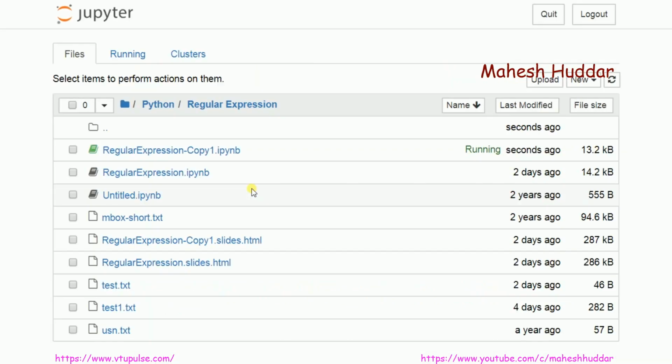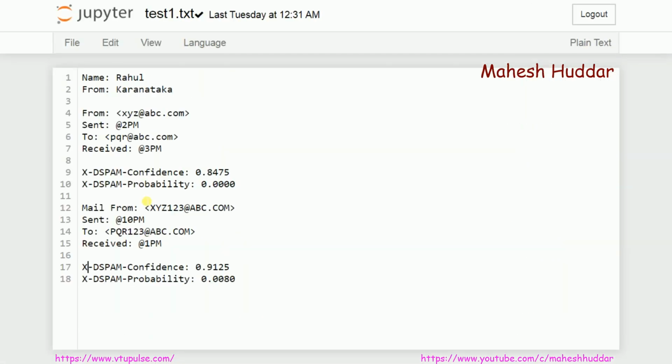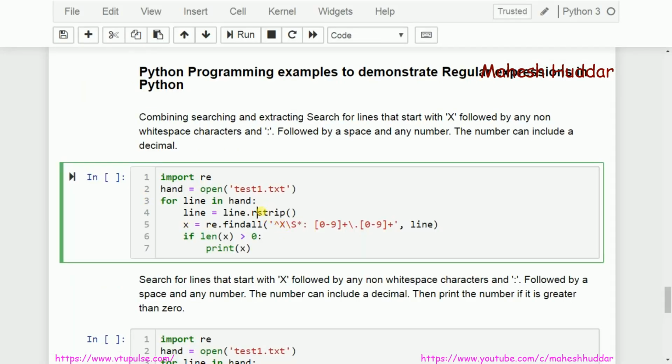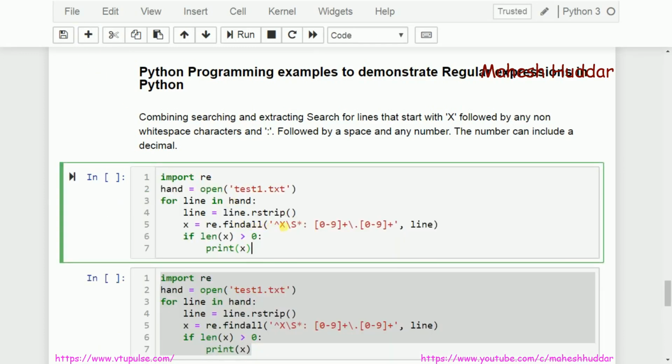Actually, if I want something like that, x, what I can do here is write in my program colon x. It is something like this. I just show you that example first before I go with this example. What I want is something like this. I am interested in something like this.